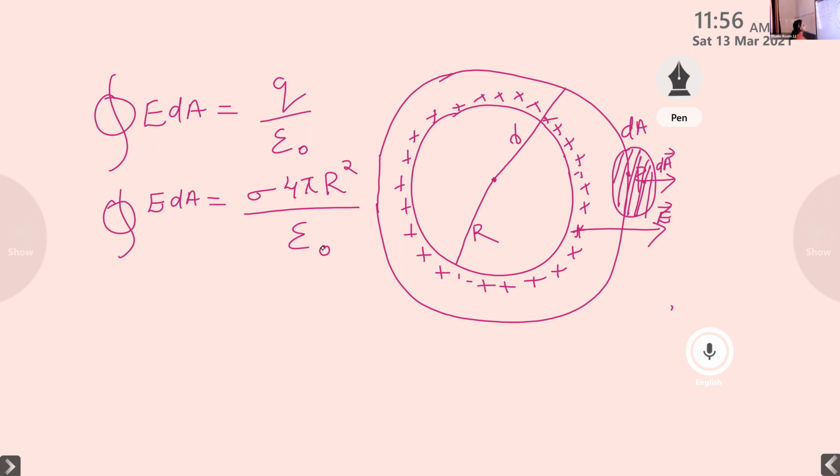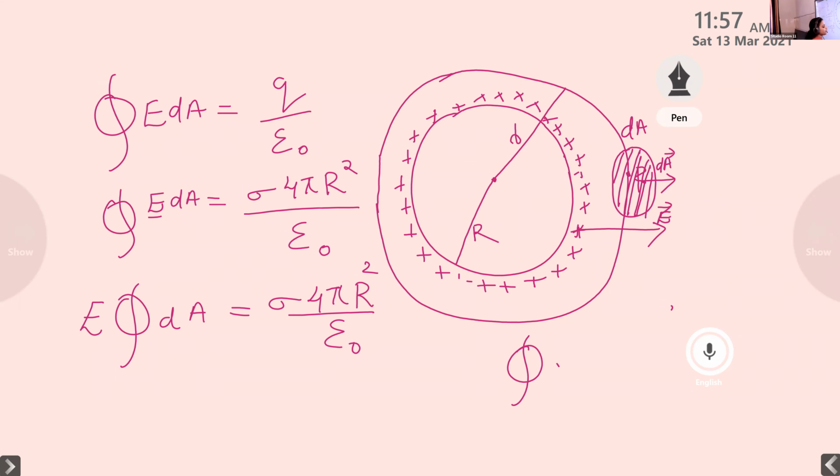Now, what about the left hand side of the equation, LHS? Here, we can take this E outside, say constant electric field. E into closed integral over dA is equal to sigma 4 pi R square divided by epsilon 0. E is a constant electric field. We take it outside, and it is closed integral of dA is equal to sigma 4 pi R square divided by epsilon 0. We have already studied that.